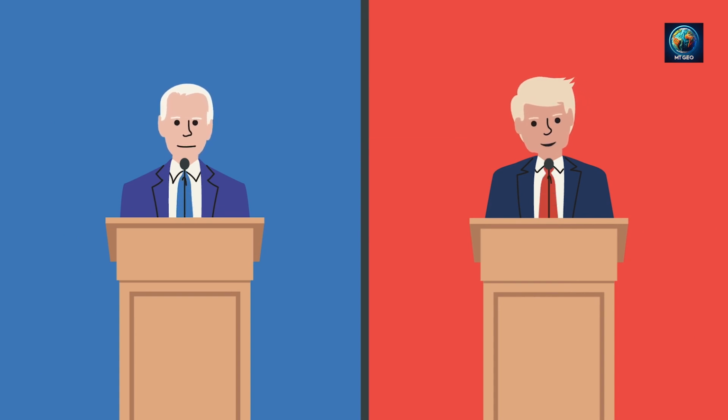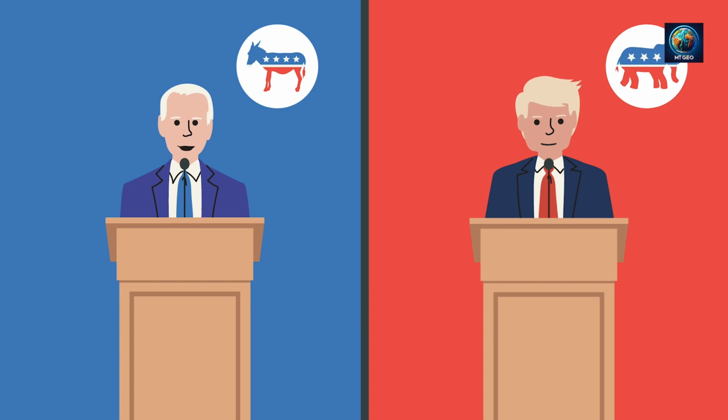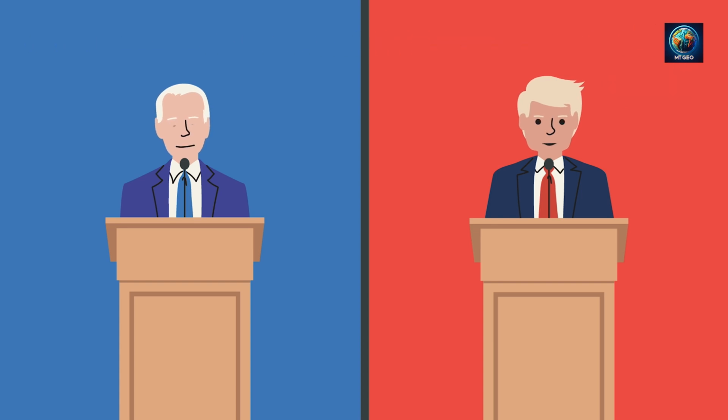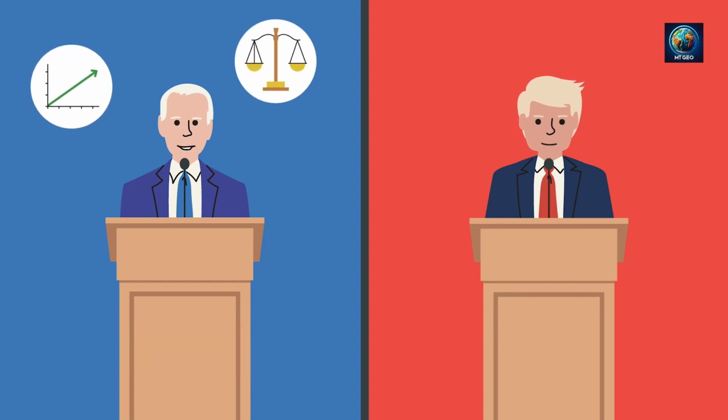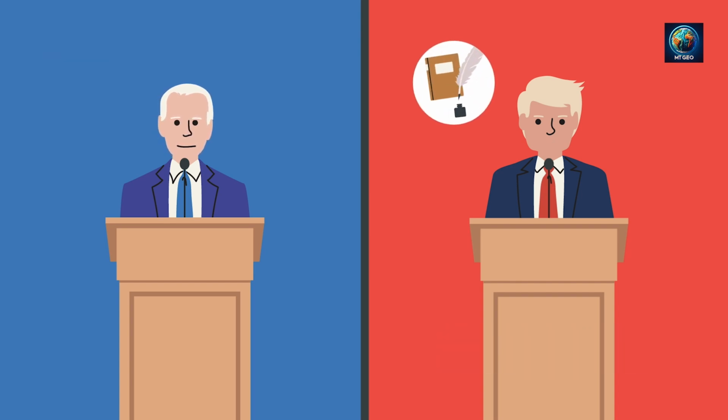Each party also has an animal symbol. The Democratic symbol is a donkey, whereas the Republican symbol is an elephant. The U.S. parties are known as left or right-leaning. The Democratic Party is left-leaning or liberal, which means they value progress and equality. In comparison, the Republican Party is right-leaning or conservative, which means they respect tradition and believe in limited government.